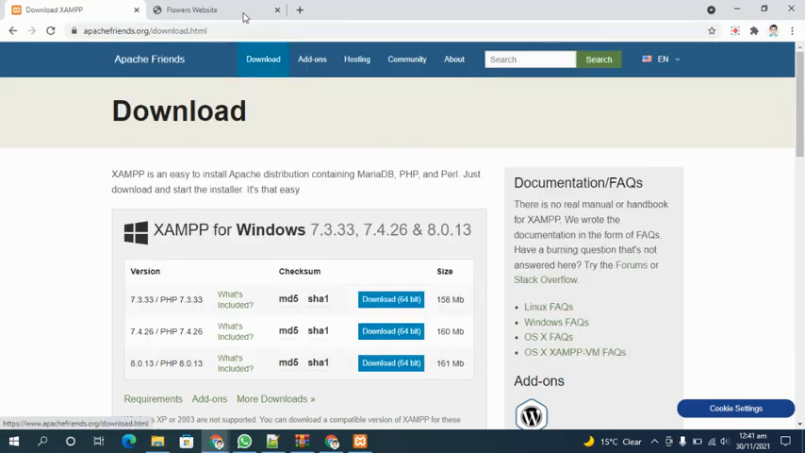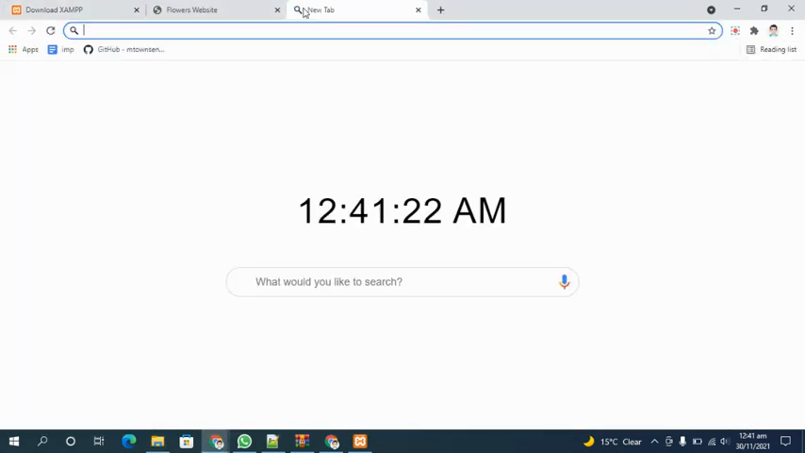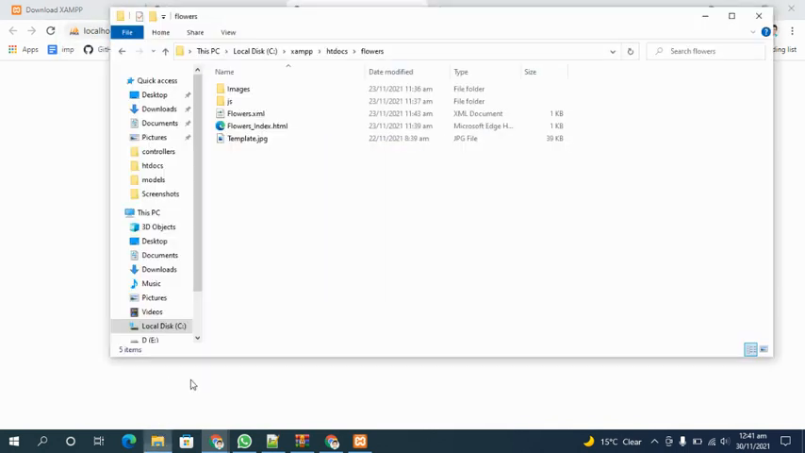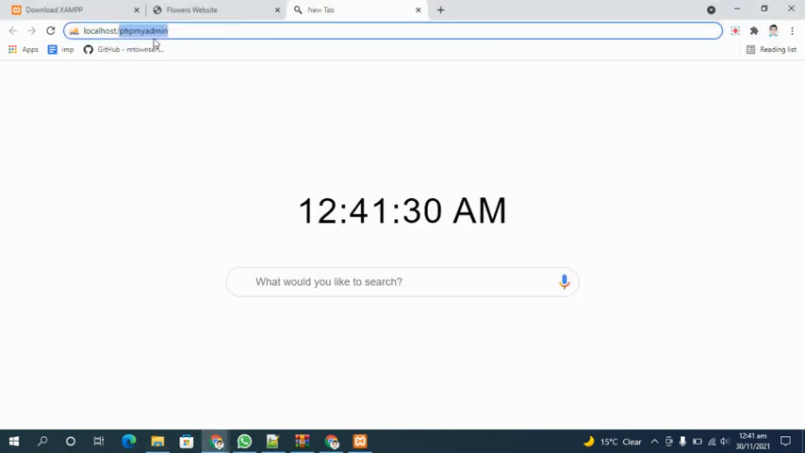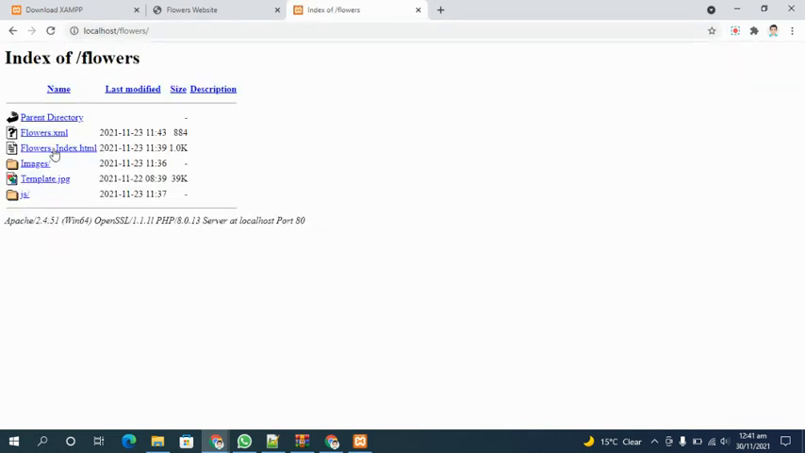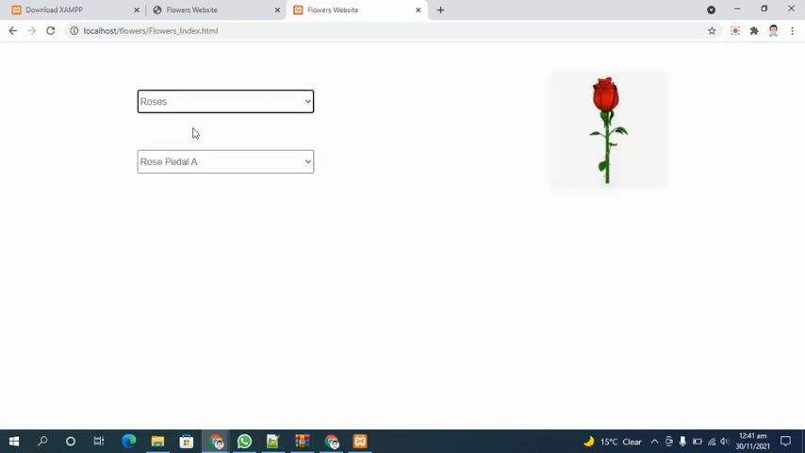So now what we need to do is go to localhost and type whatever is here after htdocs, flowers. So we need to run this flower index. So we are getting this.